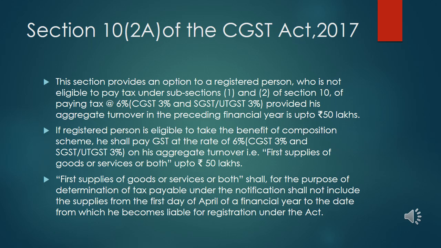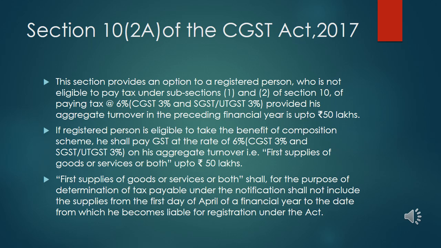This section provides that a registered person can pay the tax of 6%, which includes CGST of 3% and SGST or UTGST of 3%, provided his annual turnover in the preceding financial year is up to 50 lakhs. If the registered person is eligible to take the benefit of the composition scheme, he shall pay at the rate of 6%, as I've explained, on his aggregate turnover.